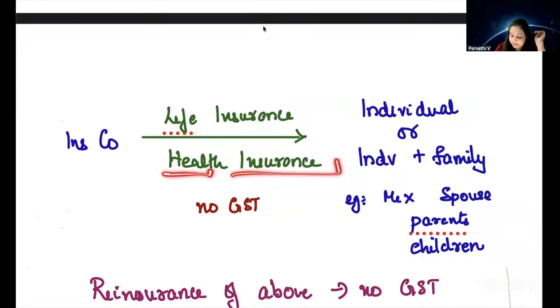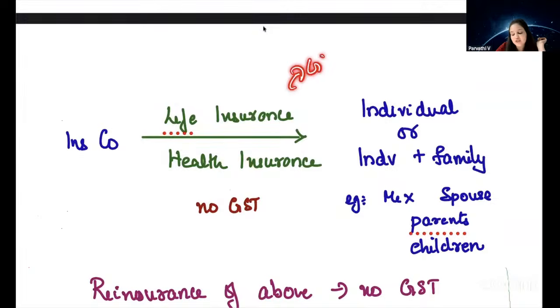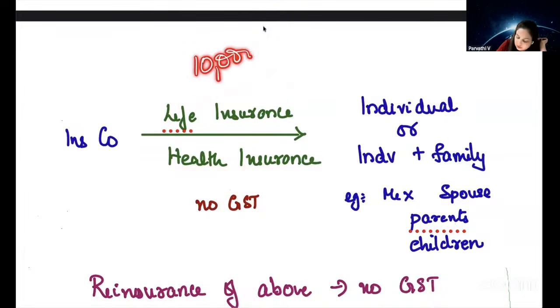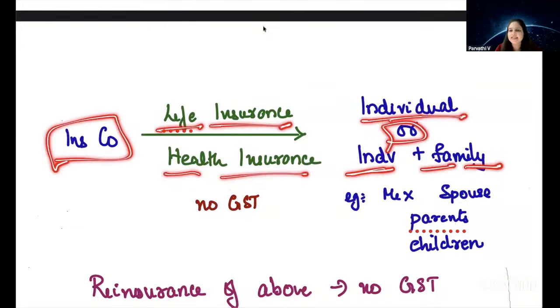So similarly, health insurance and life insurance, earlier on such insurance policy, GST was applicable. If you had to pay 10,000 rupees life insurance premium, on that you would also have to pay GST. Now, if you have to pay 10,000 rupees life insurance premium, you just have to pay 10,000 rupees. GST is not applicable on that transaction. It is exempt from GST. So if an insurance company is providing life insurance or health insurance to an individual or individual plus family, it is exempt from GST.